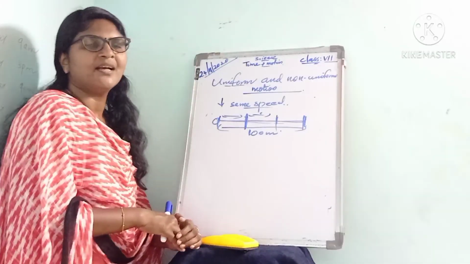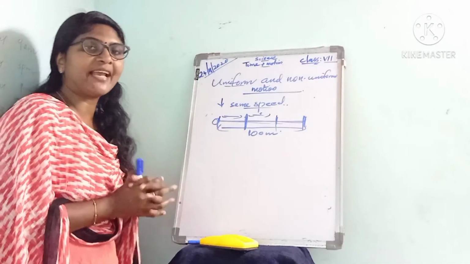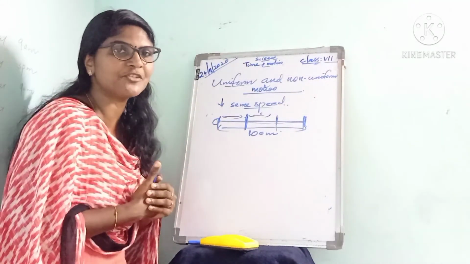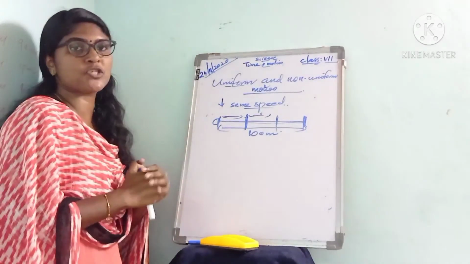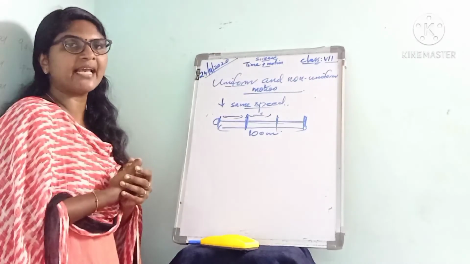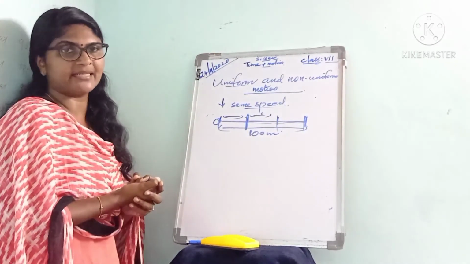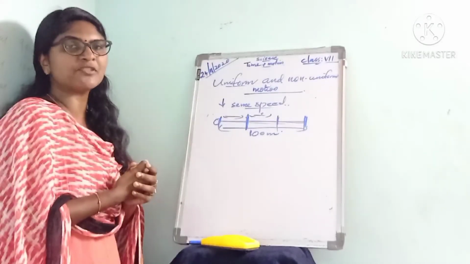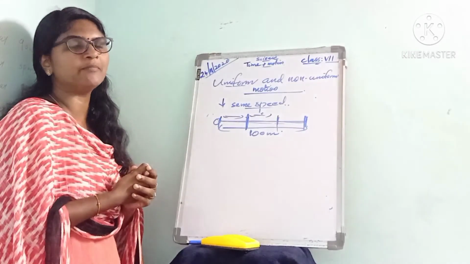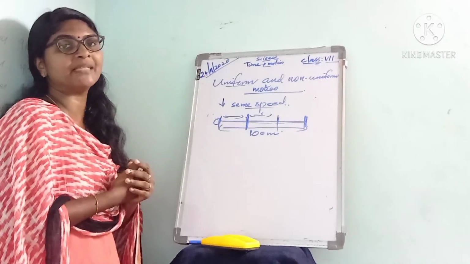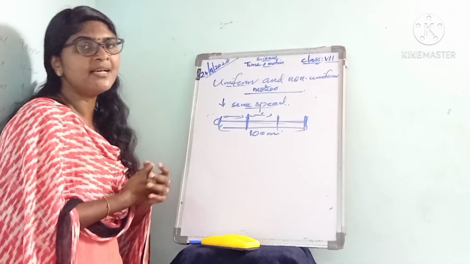Okay, children, now let us see what we have learned today. First, we learned about motion and rest: how we can say an object is in motion, or at rest. If an object changes its position with time, then we can say that object is in motion. And if an object does not change its position with time, then we can say that object is at rest.